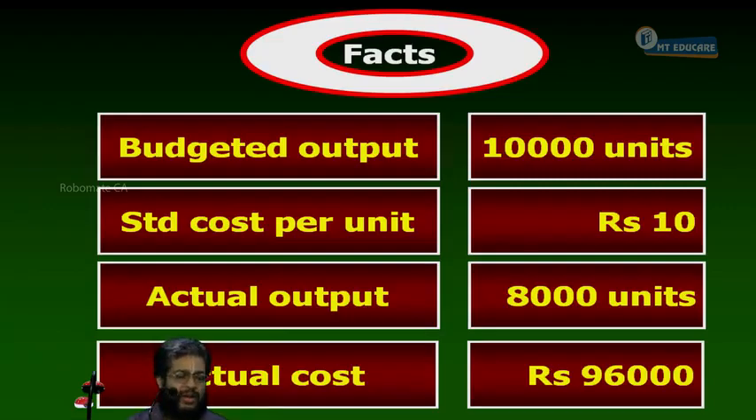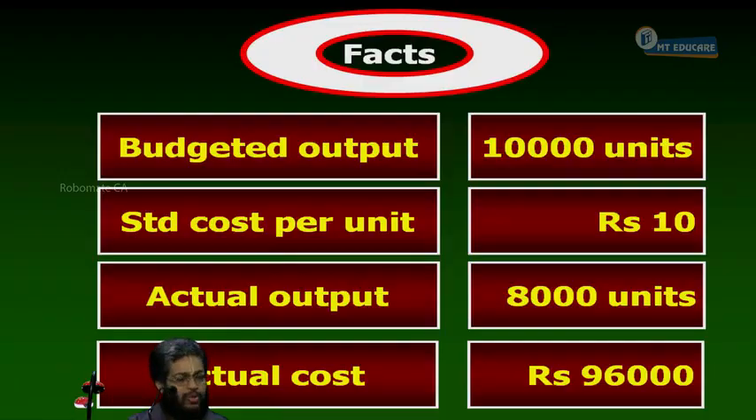The revised target cost is equal to, tell me what into what? 8,000 units into 10, is equal to how much rupees? 80,000. Full stop. This is called, can you tell me the name of that? Standard cost. This is called standard cost.